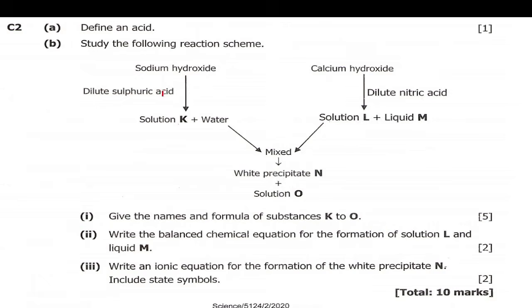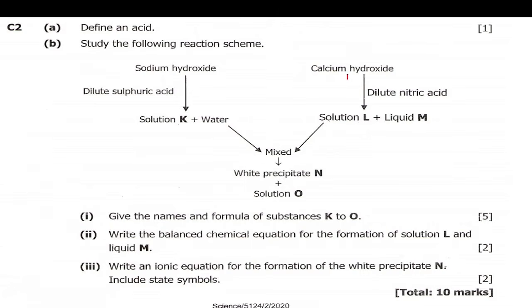So sodium hydroxide plus sulfuric acid will form sodium sulfate plus water. Then here again we have calcium hydroxide plus nitric acid. It will give us solution L plus liquid M. So what is this solution K?